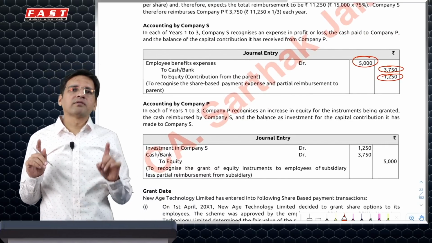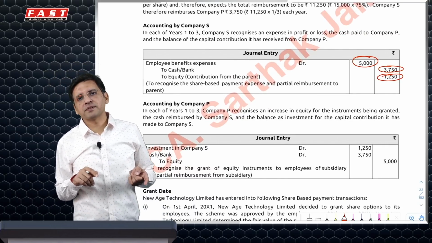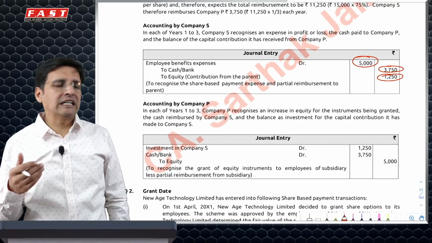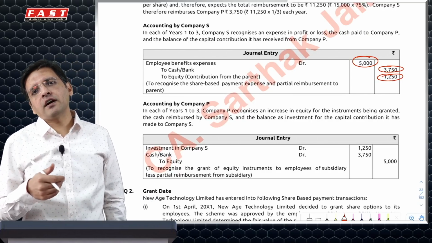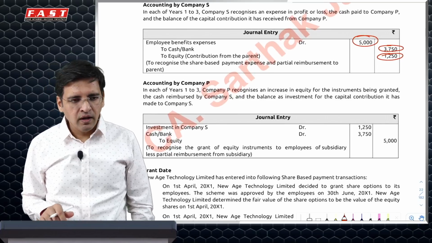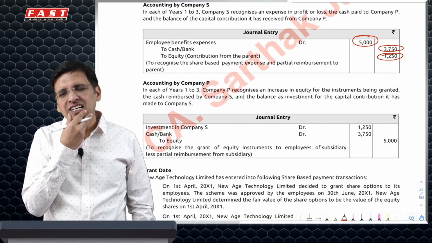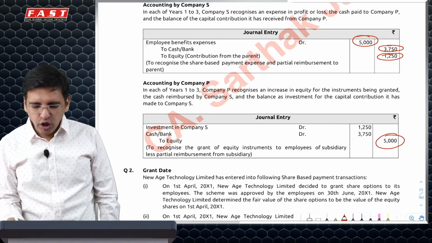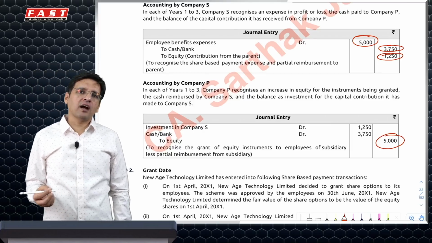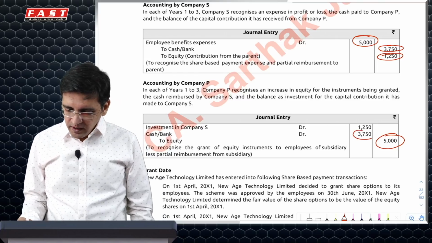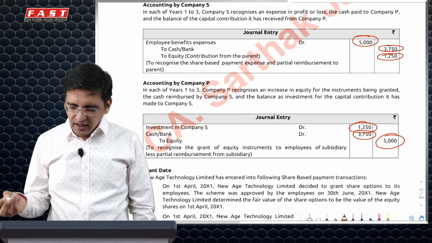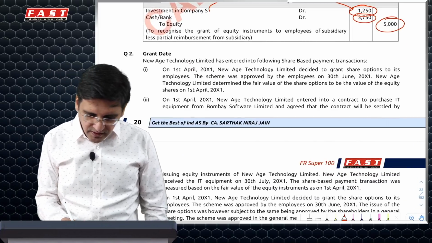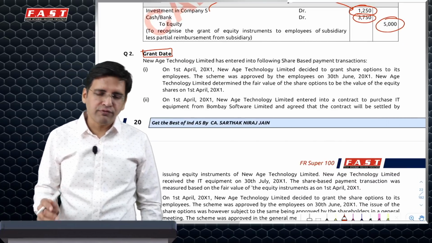Parent, what it will do, it will not recognize an employee benefit expense because the employee is not giving service to the parent. But the parent has basically entered into a contract which will give it a cost of 5,000 per annum. So what they would do is they would credit share-based payment reserve by 5,000. But they will not debit employee benefit expense. Rather, out of this, they are getting 3,750 and 1,250 they are not getting. They ideally should have got. So this is an investment in subsidiary. That's about it.